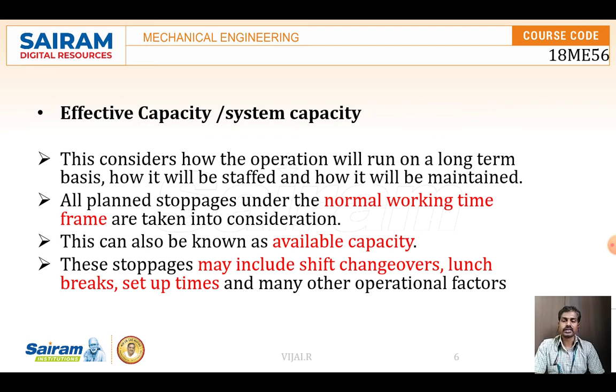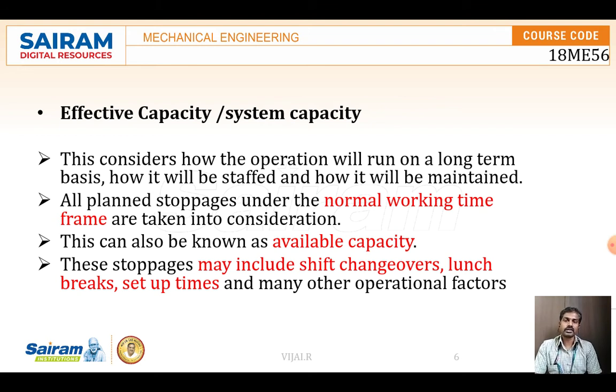Then we have to consider the normal working time frame, the number of hours per shift and number of days per week. So only the working time we are considering, and in that working time, how much it can produce is the effective capacity.